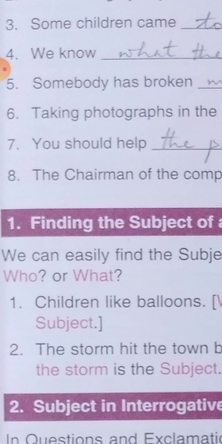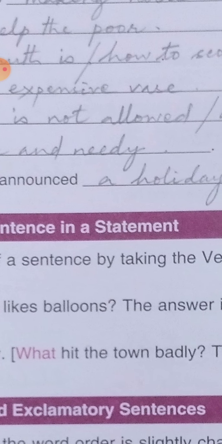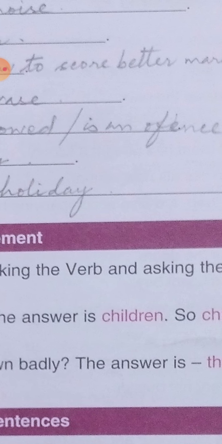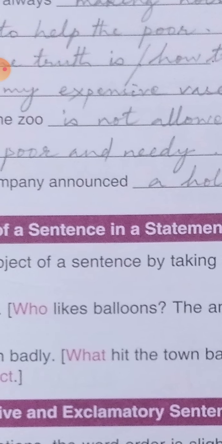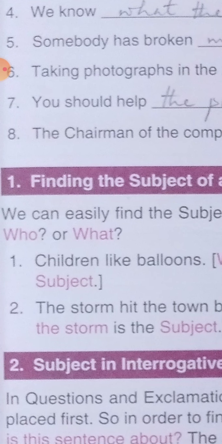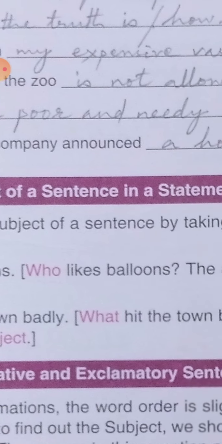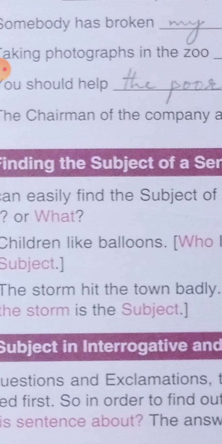Next, number 6. Taking photograph in the zoo is not allowed, I have written. Is an offense, also I have written. Offense means that is a punishable action, that is a crime. Like that you can also write: taking photograph in the zoo is not permitted. Next, number 7. You should help the poor and needy. I have written that the poor and needy. You should help the people who are asking for your help. Like that also you can complete the sentences.